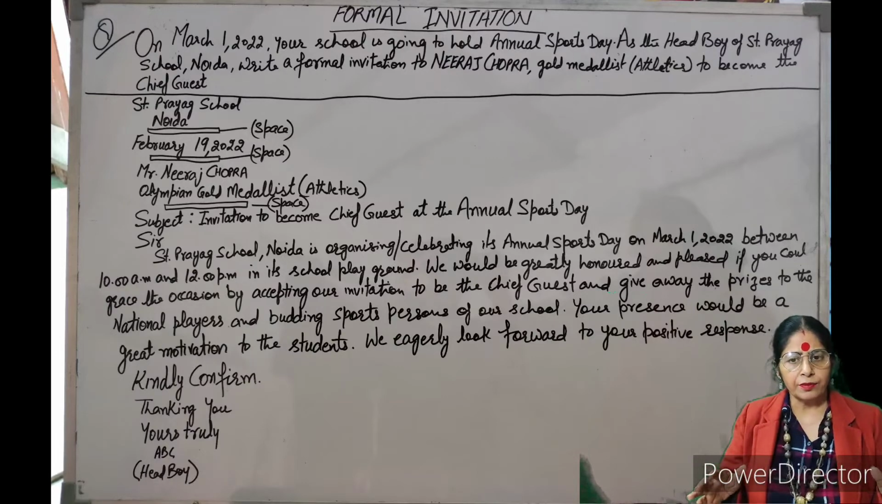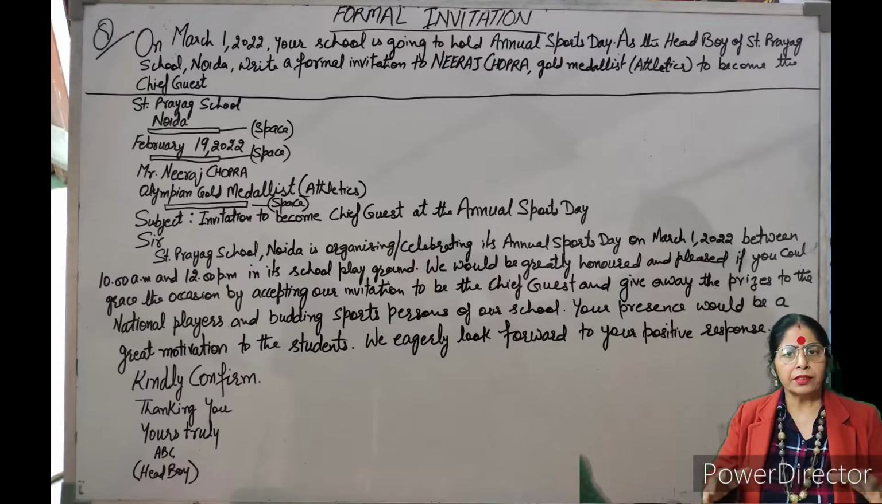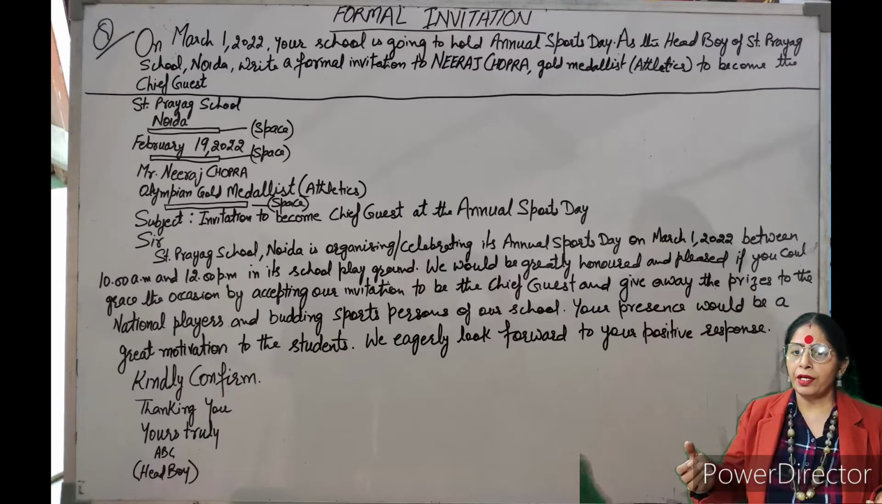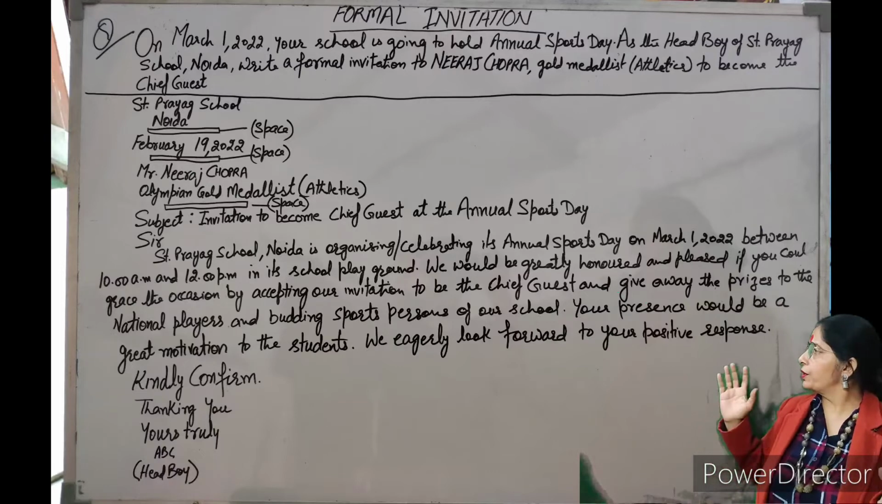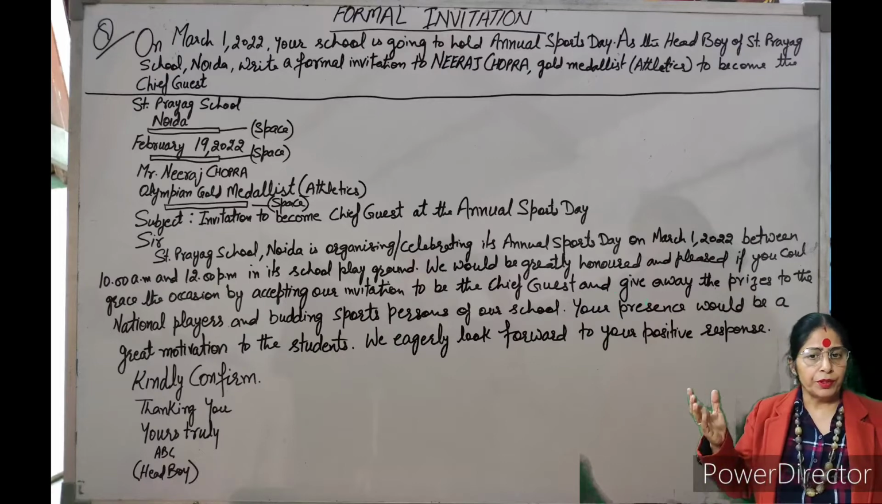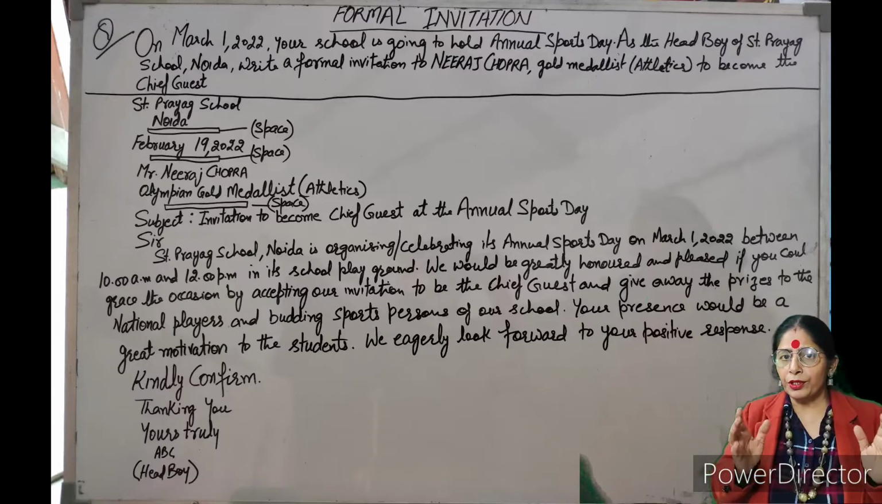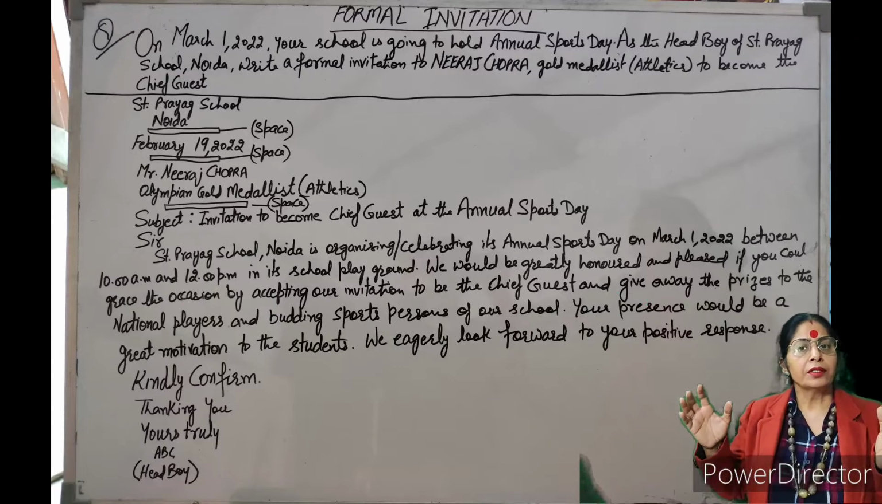Now these are the lines which you can memorize properly. Just learn these lines by heart, because for each and every kind of invitation to each and every kind of person, you can have the same lines, same pattern. Like you write: St. Prayag School, Noida is organizing or celebrating its annual sports day on March 1. This is any date, March 1, 2022, between 10 a.m. and 12 p.m. Because naturally this Neeraj Chopra should know how much time he is supposed to spend over here. So between 10 a.m. and 12 p.m. in the school playground.